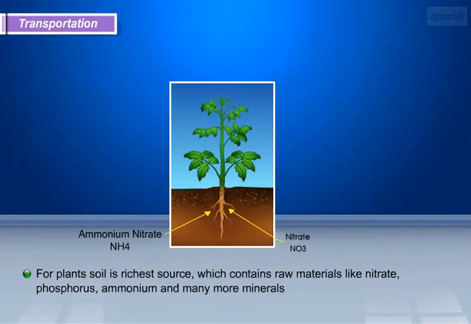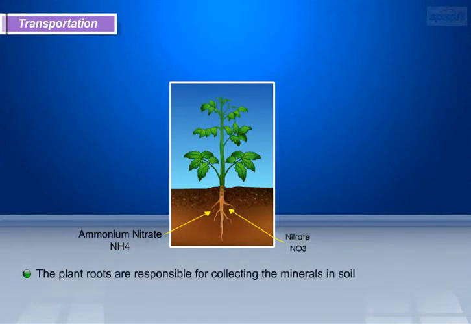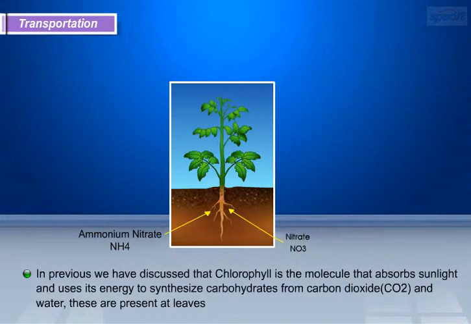Now we will discuss transportation in plants. For plants, soil is the richest source, which contains raw materials like nitrate, phosphorus, ammonium and many more minerals. The plant roots are responsible for collecting the minerals in the soil. In previous lessons we have discussed that chlorophyll is a molecule that absorbs sunlight, and uses its energy to synthesize carbohydrates from carbon dioxide and water, which are present in leaves.